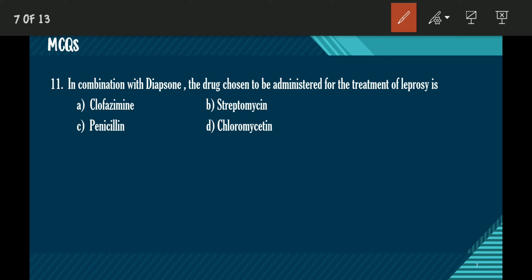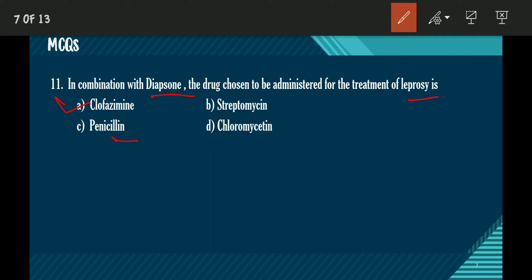In combination with dapsone, which drug is chosen to be administered for the treatment of leprosy? The answer is option A, clofazimine. Clofazimine is used in combination with dapsone to treat leprosy.